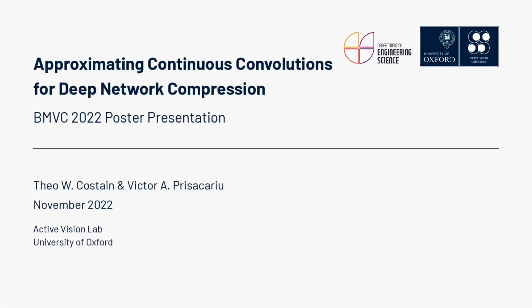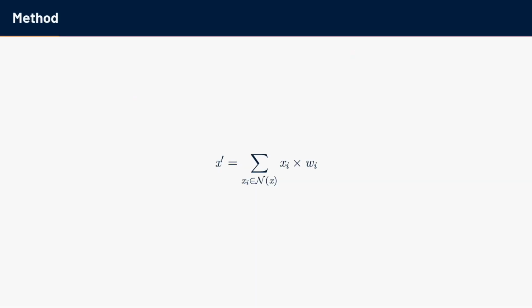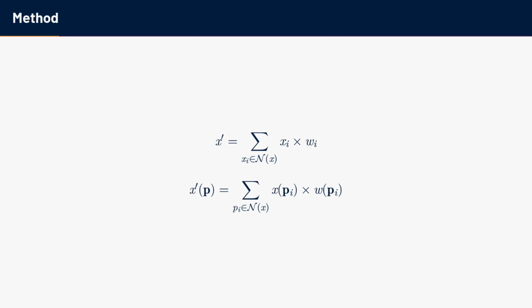We present our work approximating continuous convolutions for deep network compression. In general, discrete n-dimensional convolution can be expressed in the form presented. By considering the tensors x and w as piecewise functions over space, we can rewrite this expression in a continuous form. This continuous form allows us to replace the tensor w with a function that represents the same values.